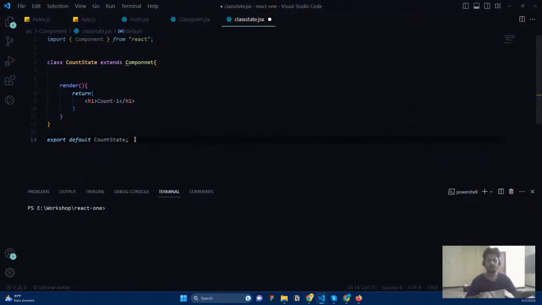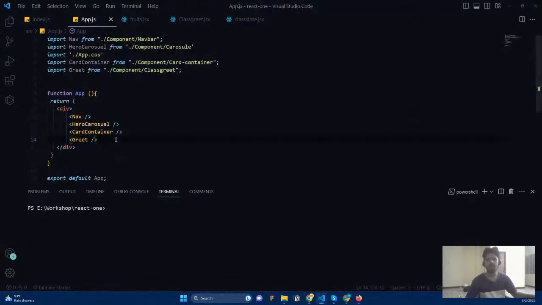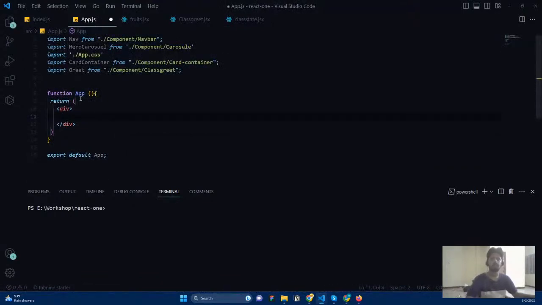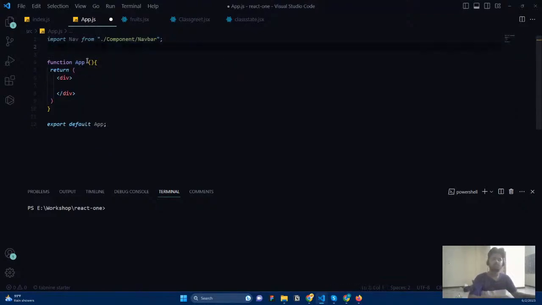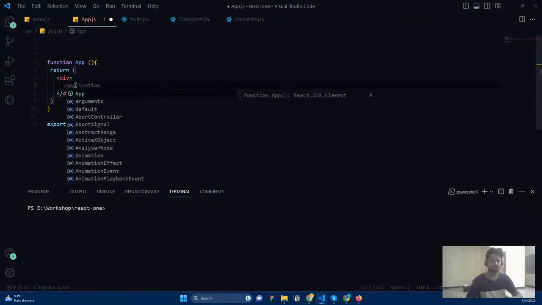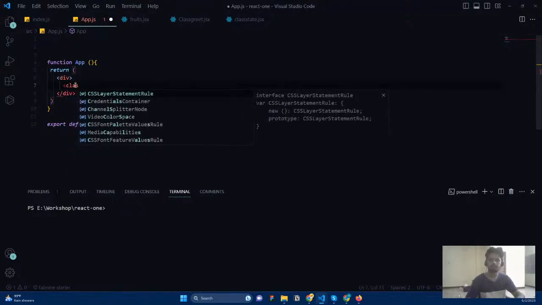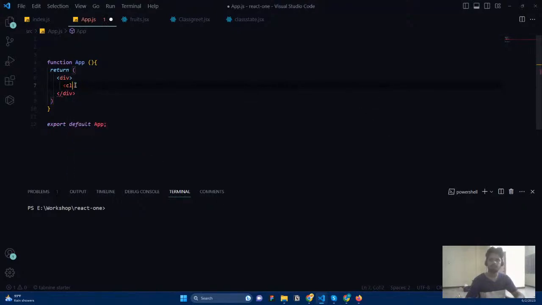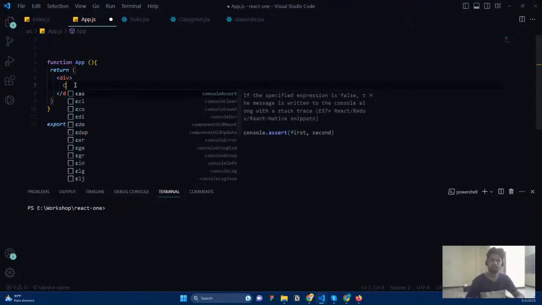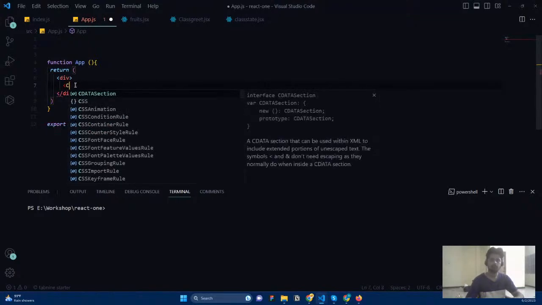And what we can do is import it in the place of App, and let me remove all the things here. We don't want all the things now, so I'm going to remove the hero carousel and everything. Now the component is going to be ClassState.